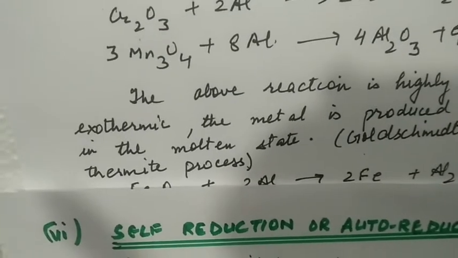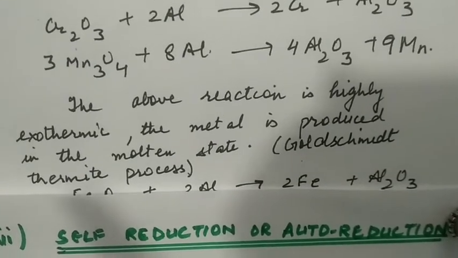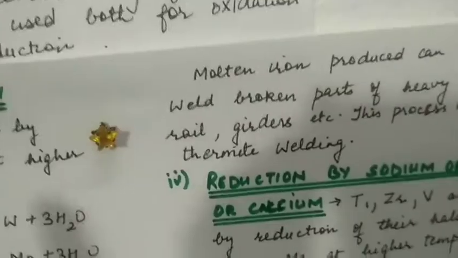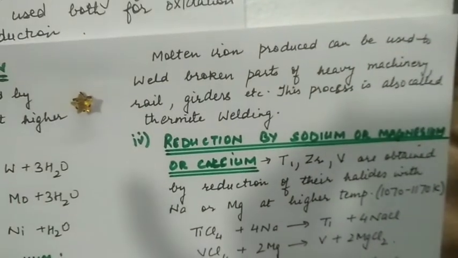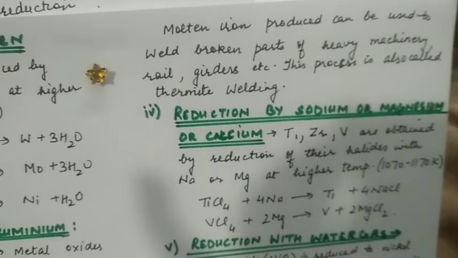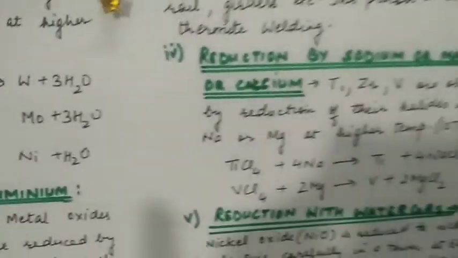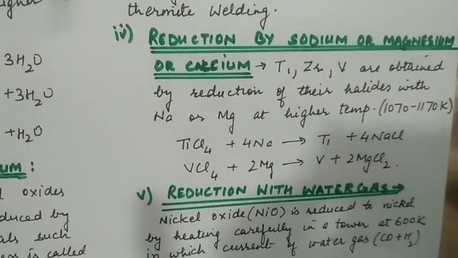If by a similar process iron oxide is reduced to iron, the iron will be produced in molten form and can be used to weld broken parts of heavy machinery like rails and girders. So the process is called aluminothermic welding. We can also reduce by sodium or magnesium or calcium.